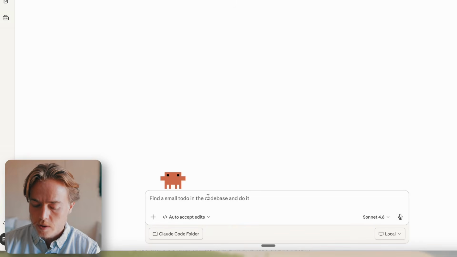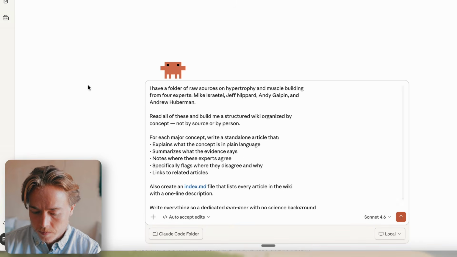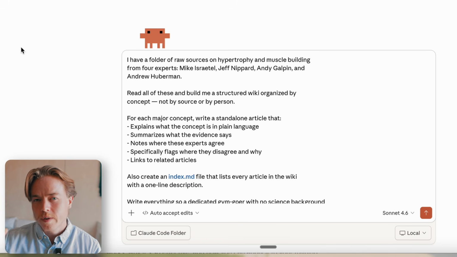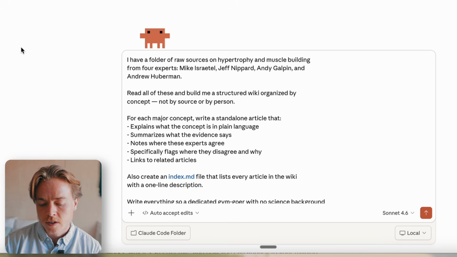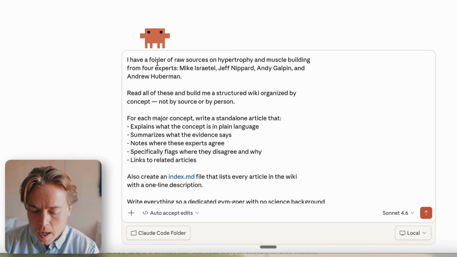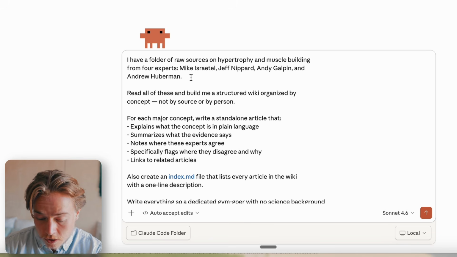So you will need Claude Code or Claude Cowork for this, which does cost $20 a month for the monthly plan. I'm going to paste in this prompt. Now I will link to a prompt that is more general and has fill in the blanks so that you can apply it to your specific use case. But this one illustrates the point just fine.